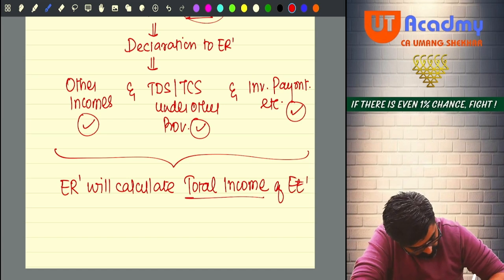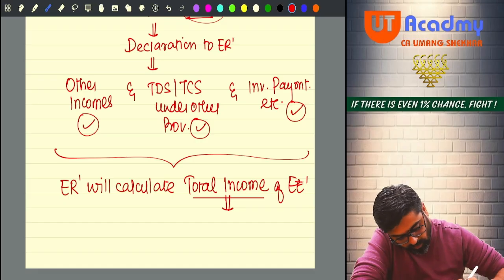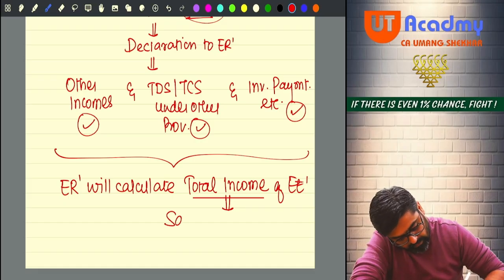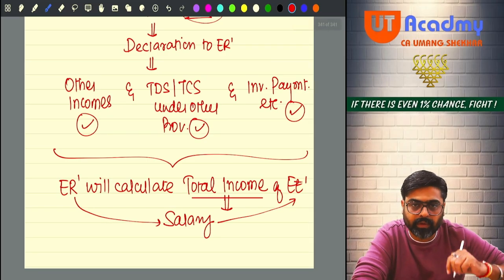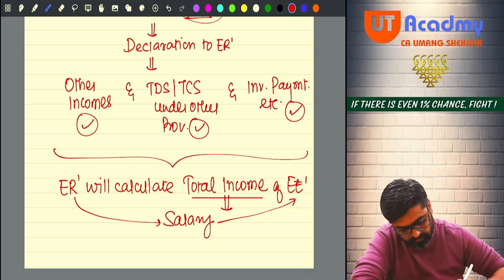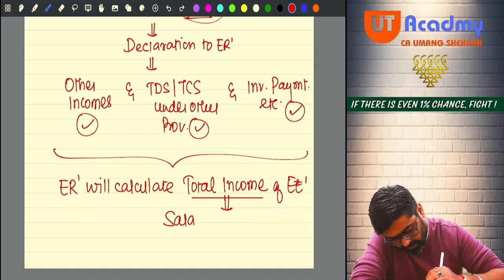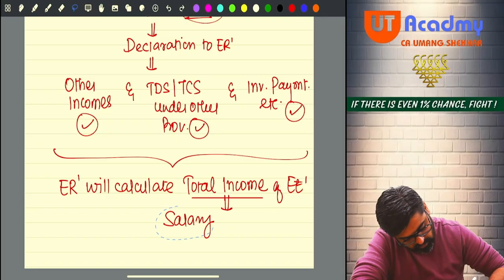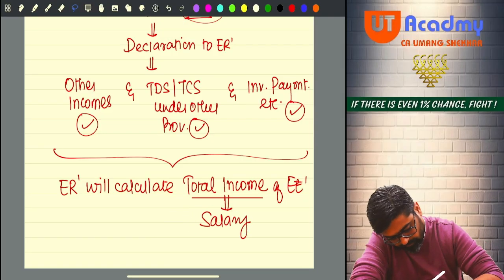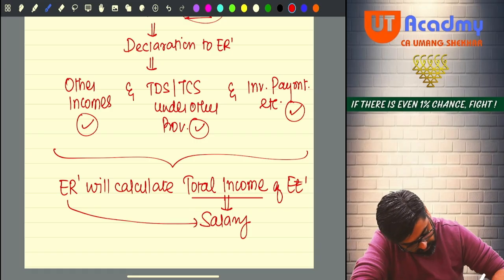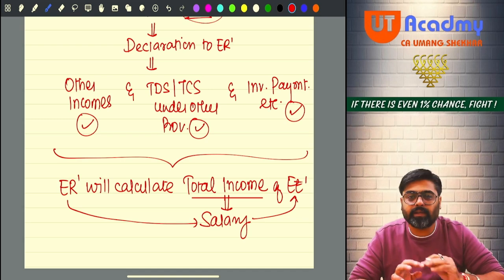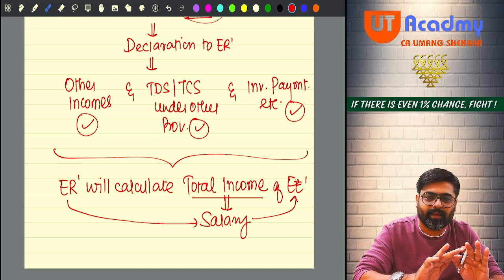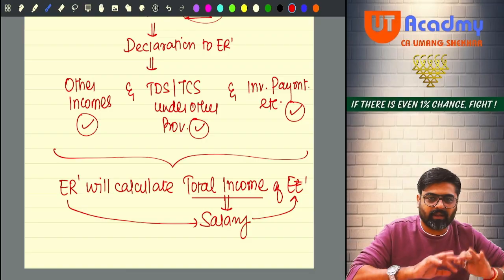Now to calculate the total income of the employee, he will take the salary given by him to the employee. He will consider the salary which he is giving to the employee, which is not declared by the employee. Employer knows how much salary he is going to give.